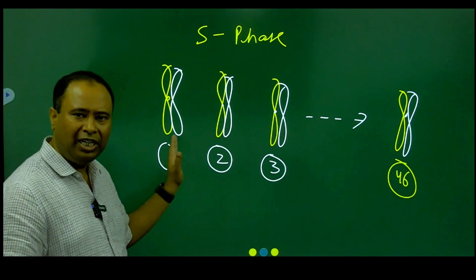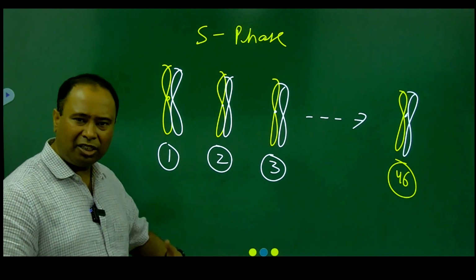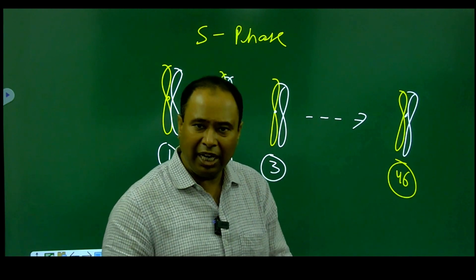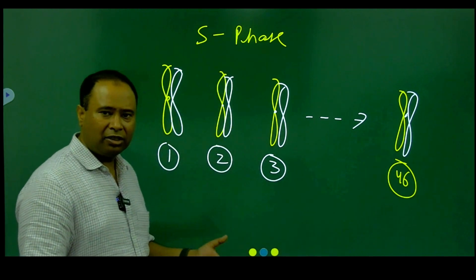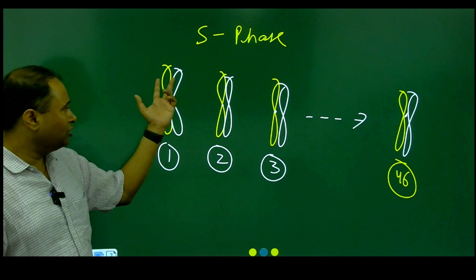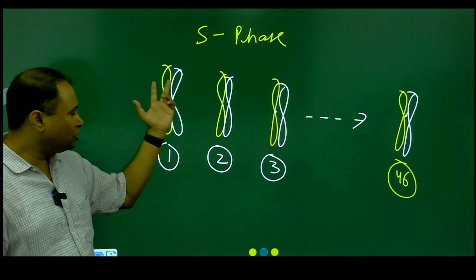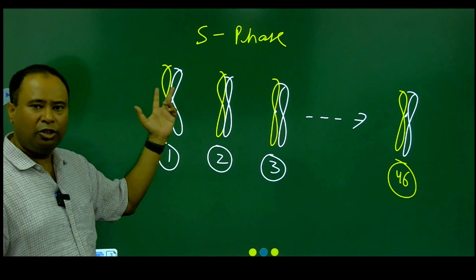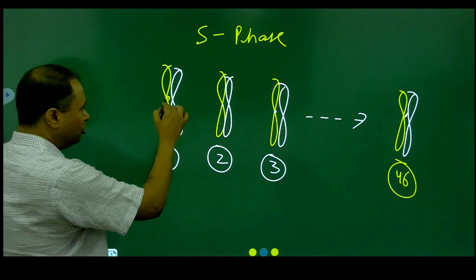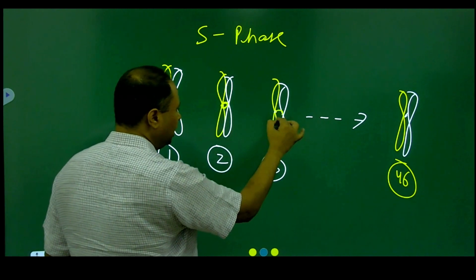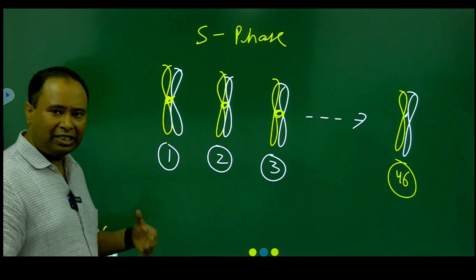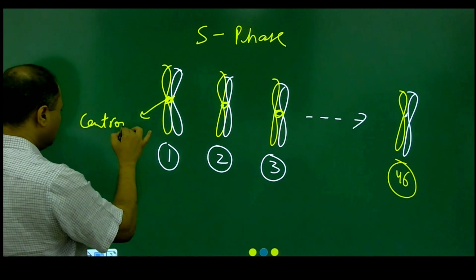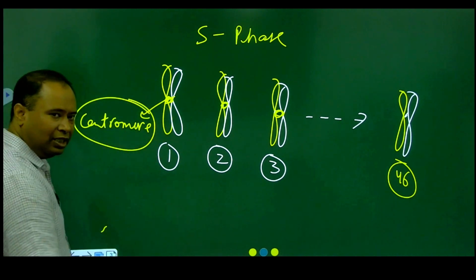Each chromosome has replicated. What do you mean? When I say chromosomal replication, it is DNA which is being replicated. So each chromosome now has 2 DNA molecules, but they are not free. The 2 DNA molecules are attached at the centromere. You can see over here, these 2 DNA molecules after replication are still attached at the centromere.